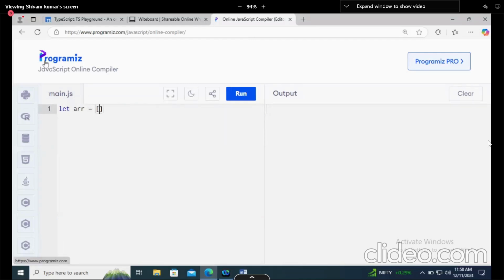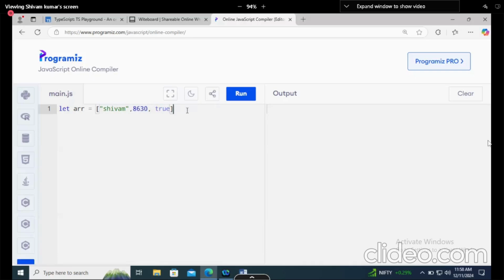Let's say I store Shivam here, and then something like this and something like this. Now tell me, it is storing all three types: string, number, and boolean value.